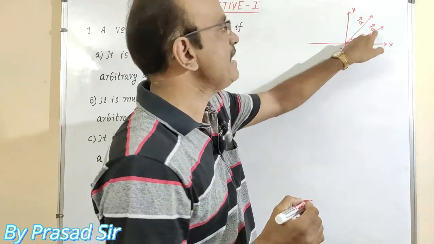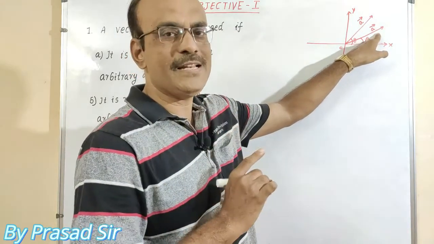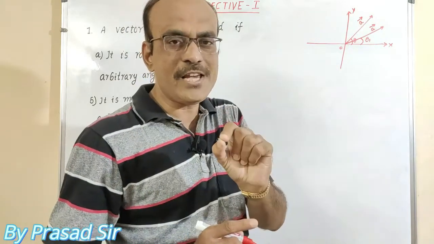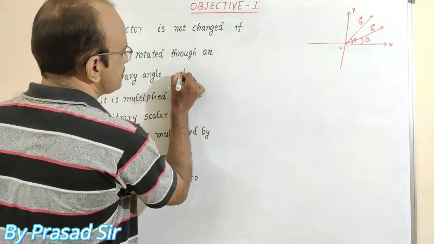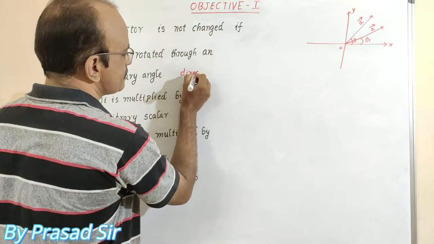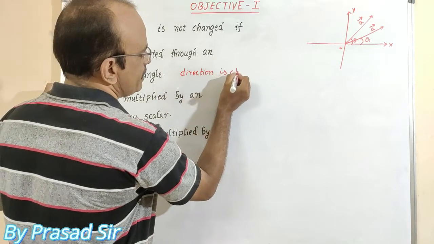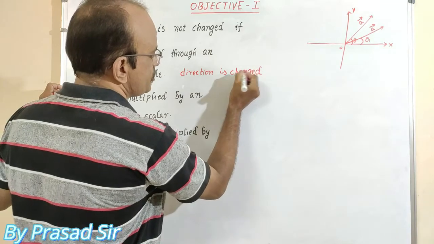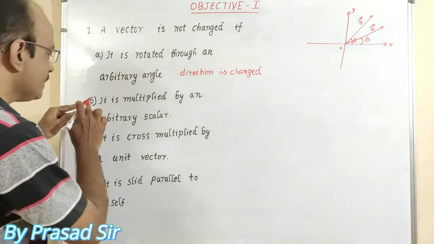After changing the angle, this vector shows another direction. So by rotating the angle, which one is changed? Direction is changed.